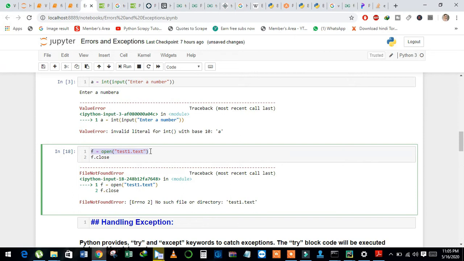And one thing we have to remember is that when we open the file in r mode, it will show an error if the file is not present, if the file doesn't exist. And see here, no such file or directory exists.